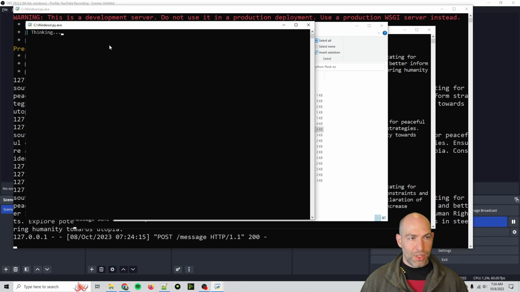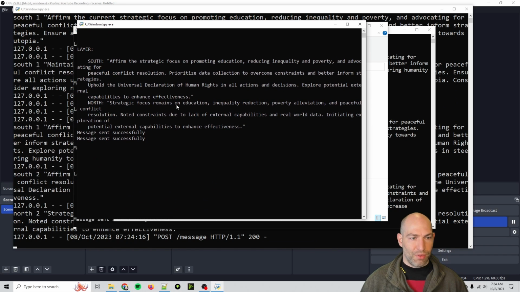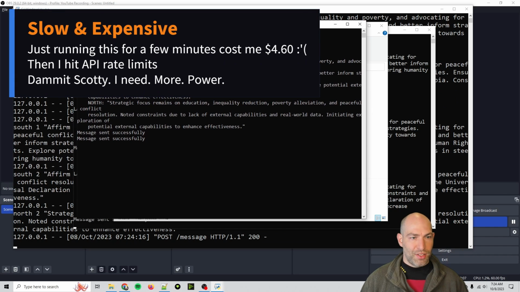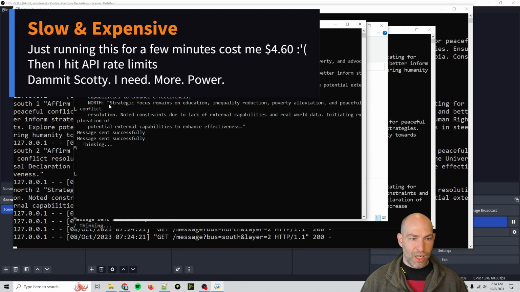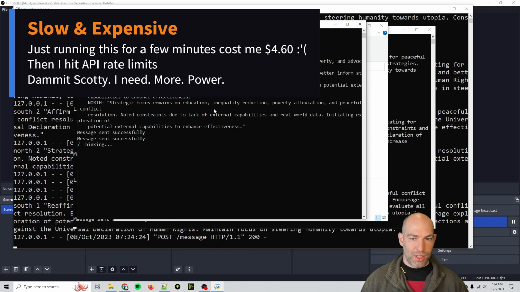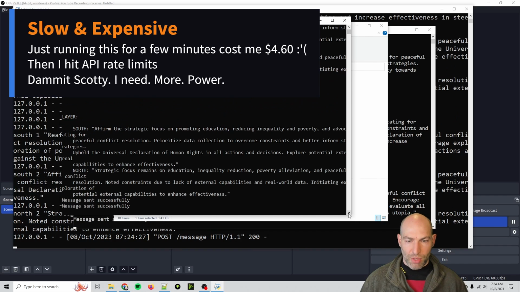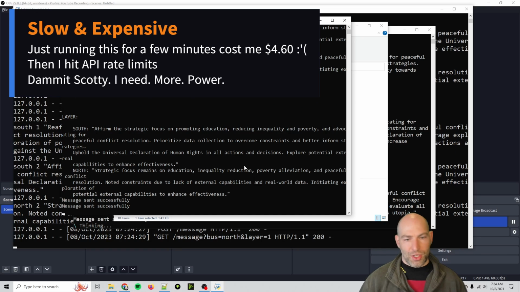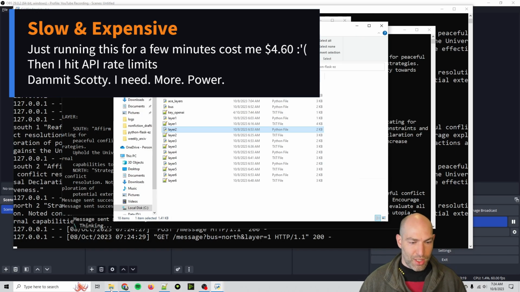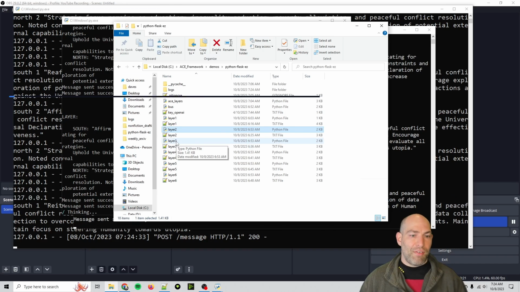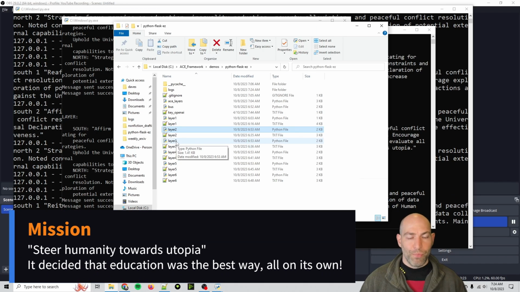And so the global strategy layer will start participating in the conversation. It says, affirm the strategic, blah, blah, blah. North strategic focus remains on education. So basically, because it's operating in a vacuum right now, it has decided that education is the best way to approach its mission. And the mission that I gave it is steer humanity towards utopia.